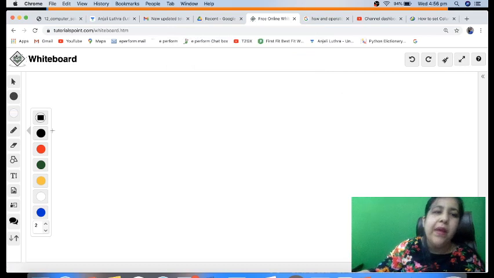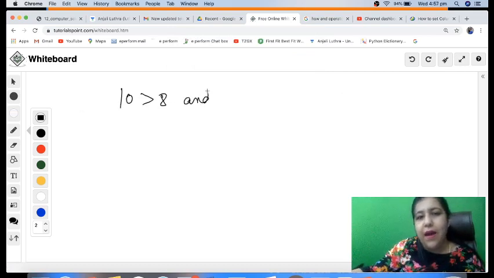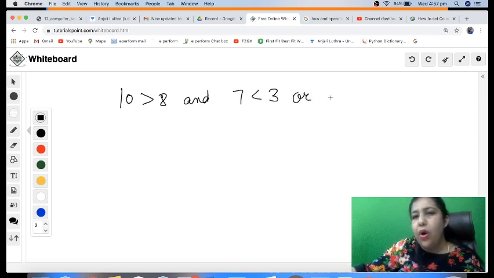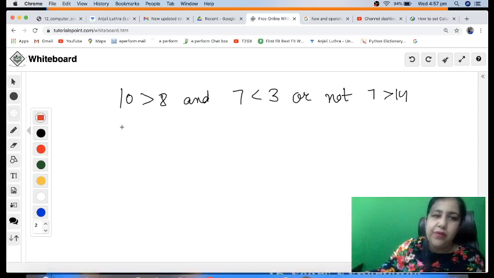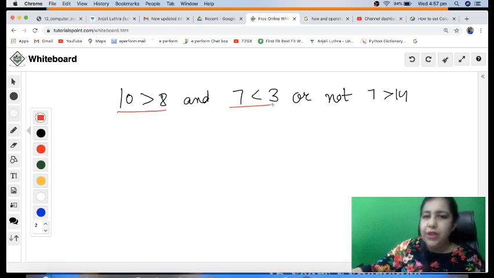For example, they might give you 10 greater than 8 and 7 less than 3, or not 7 greater than 4, or 7 greater than 14. If I have this, how would I solve it? The first thing to solve is all the relational operators.